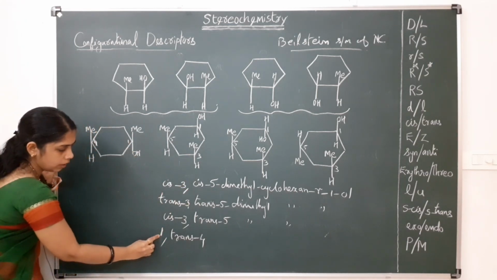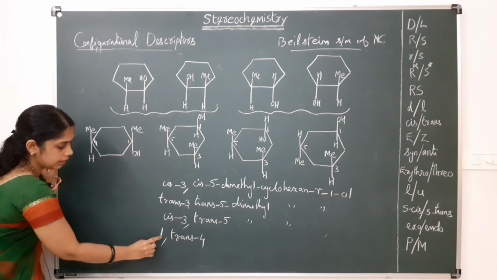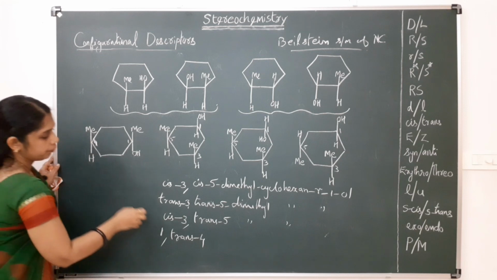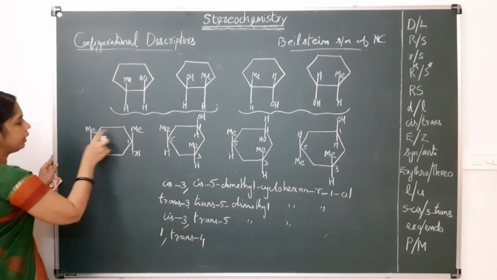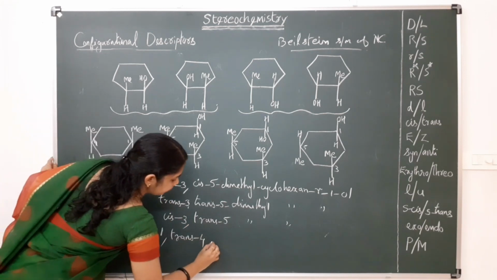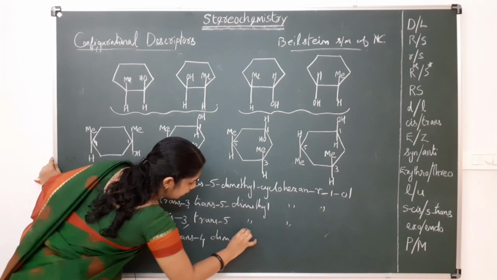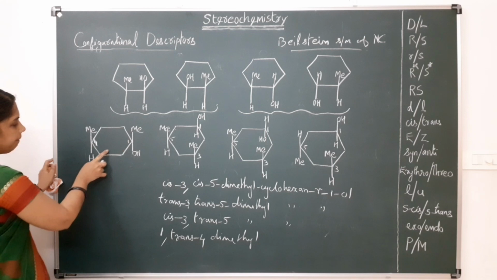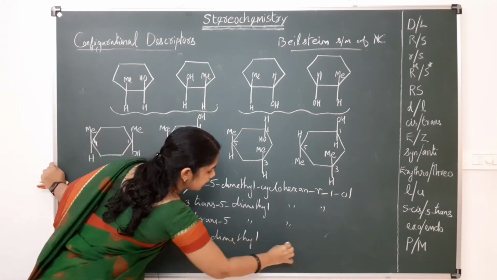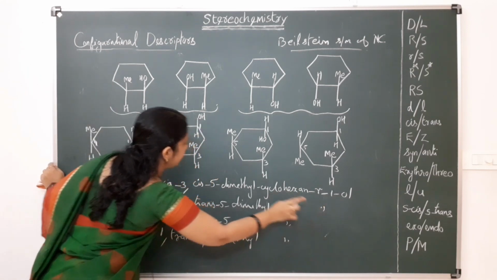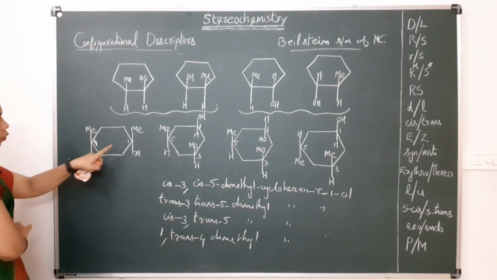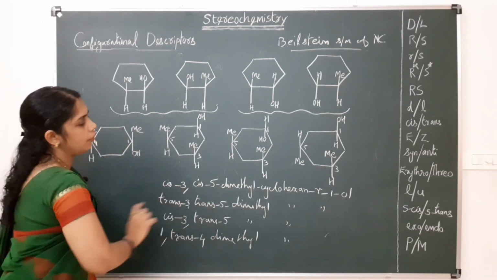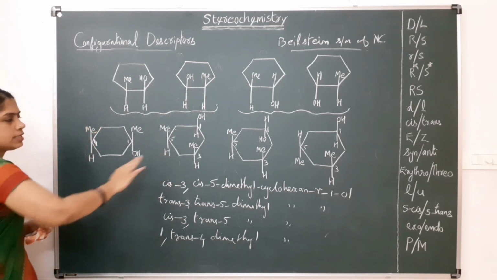So 1 comma, then trans 4, there are 2 methyl, therefore dimethyl, cyclohexane R1-ol. Okay, so 1 trans 4 dimethyl cyclohexane R1-ol. So this is the nomenclature for these types of compounds.